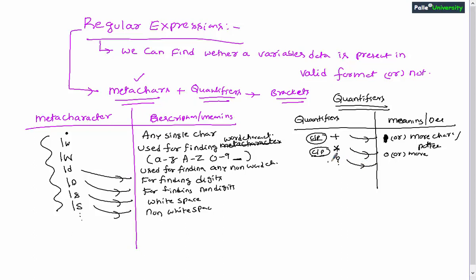If you use a question mark along with any character or pattern, it verifies whether the character or pattern is present for 0 or 1 time: minimum 0 times, maximum 1 time. Remember, question mark represents 0 or 1.